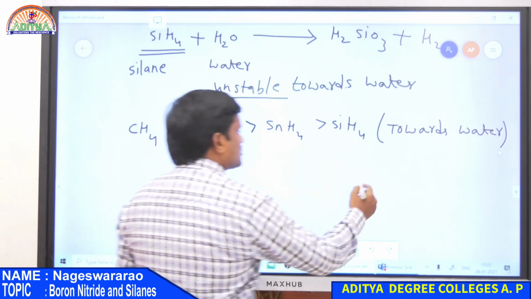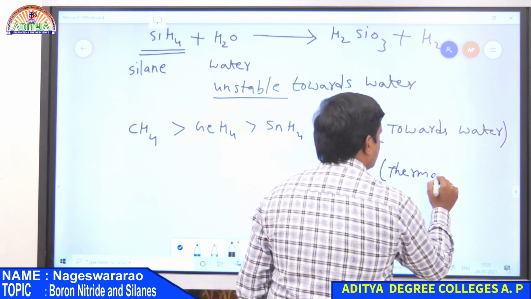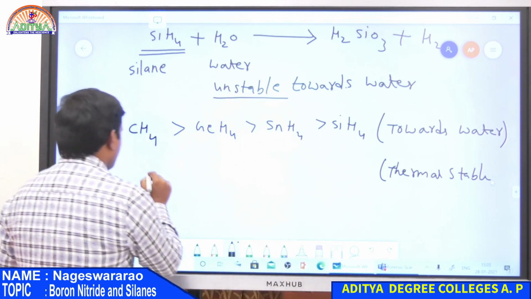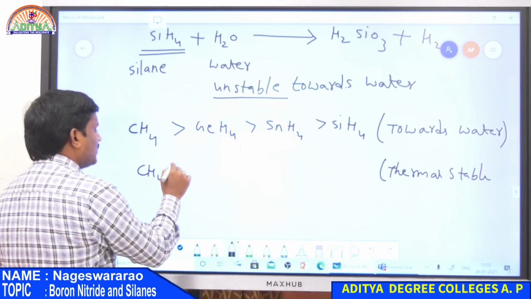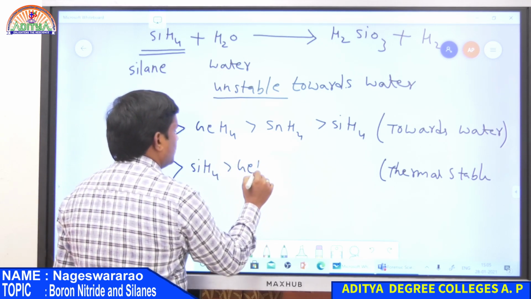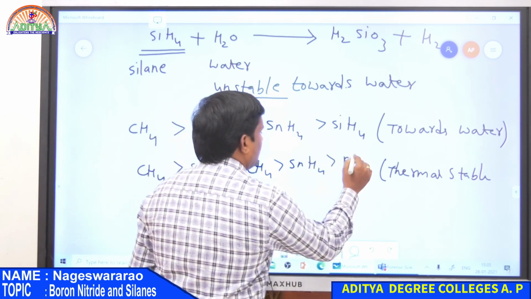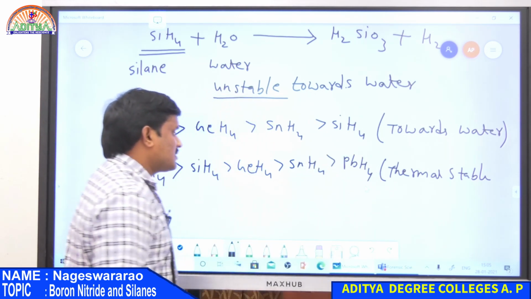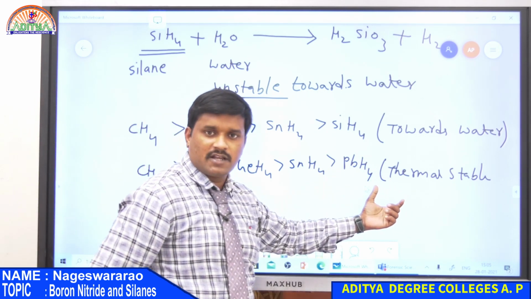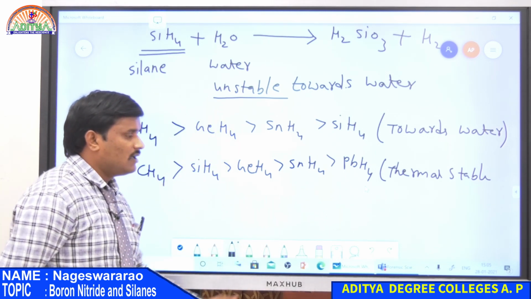With respect to thermal stability, that is the decomposition, the order of this compound is CH4 is always greater, and then silicon, then germanium, then tin, finally lead. So this is the stability of hydrides towards heat, that is, the temperature required to dissociate the bonds between carbon and hydrogen, silicon and hydrogen, like that.